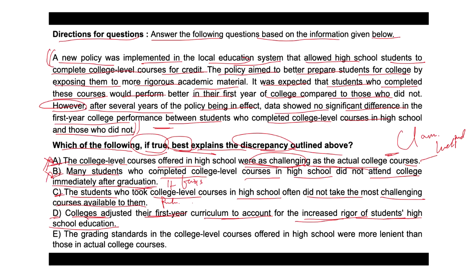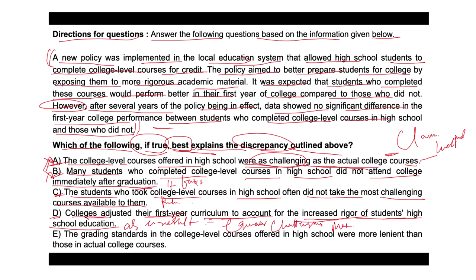As a result, you can say that both groups, those who took college level courses in high school and those who did not, faced equally challenging material, and that results in no significant difference in performance.